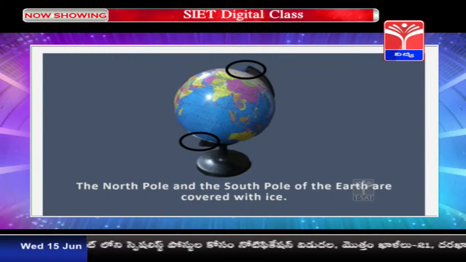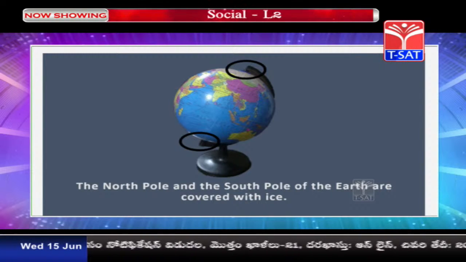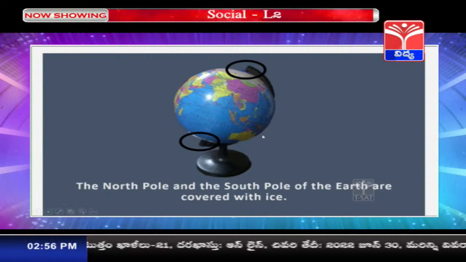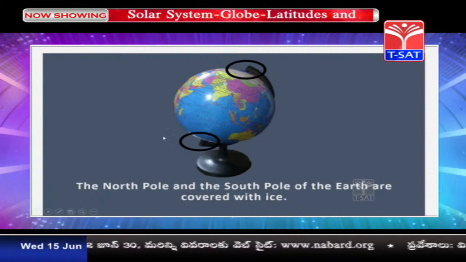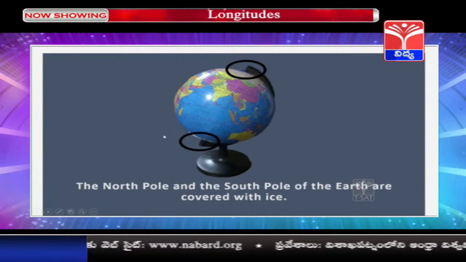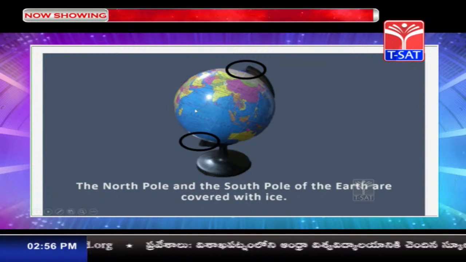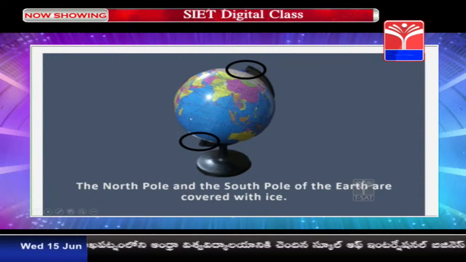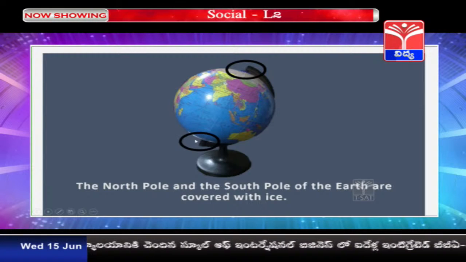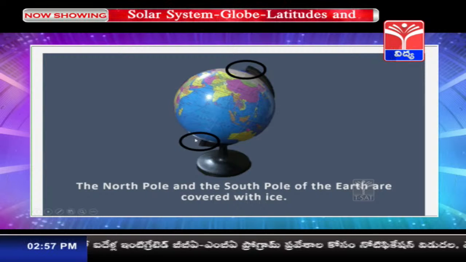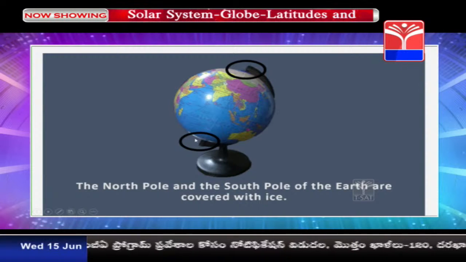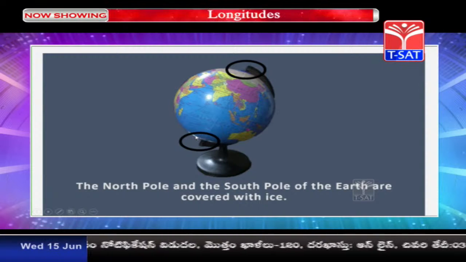Yes children, as I told you, the planet Earth is revolving around the Sun, but here, children, when you see, the sun rays reach these two poles in a slanting manner. It is not reaching directly, and because of this, children, these two poles have an extreme cold climate, and because of this extreme cold climate, you can find that these two poles are covered with ice.